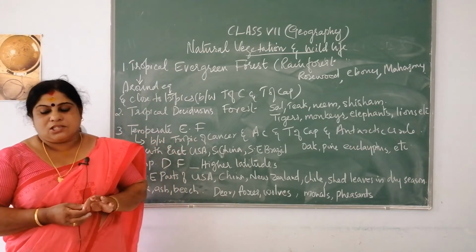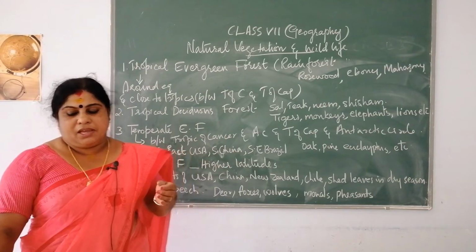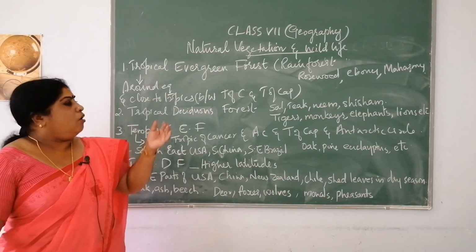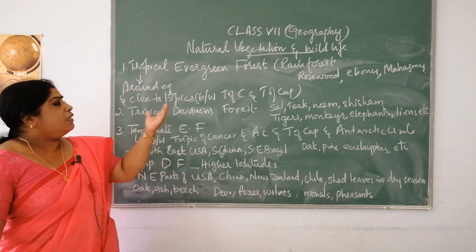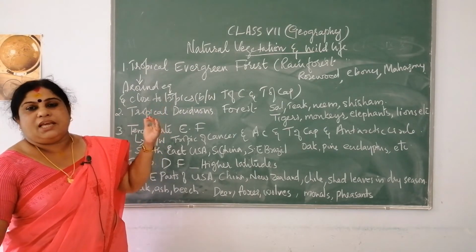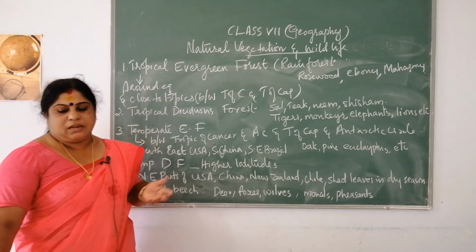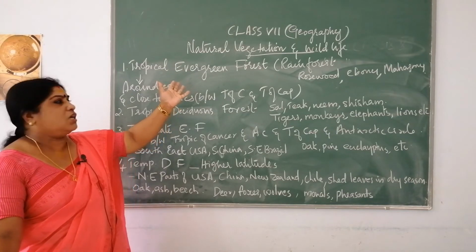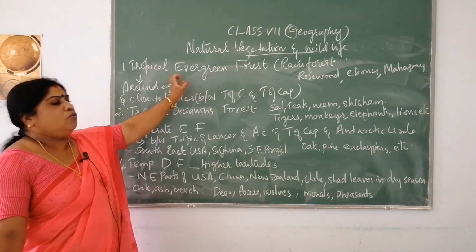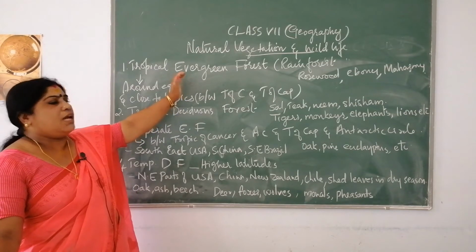These areas are hot and receive very heavy rainfall, and because of this heavy rainfall there is no dry season, and thereby the trees never shed all their leaves together. This forms a green canopy-like structure, which always looks green in color. So, you call it evergreen.